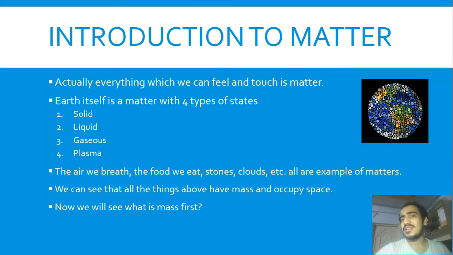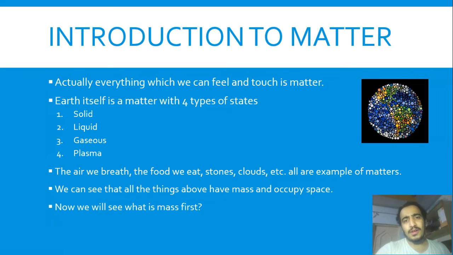Then I will give you one simple example. When you fill air in a balloon, then what happens? The air pushes the wall of the balloon, and the balloon gets bigger and bigger and bigger. So now we know one thing, that matter has mass and occupies space.